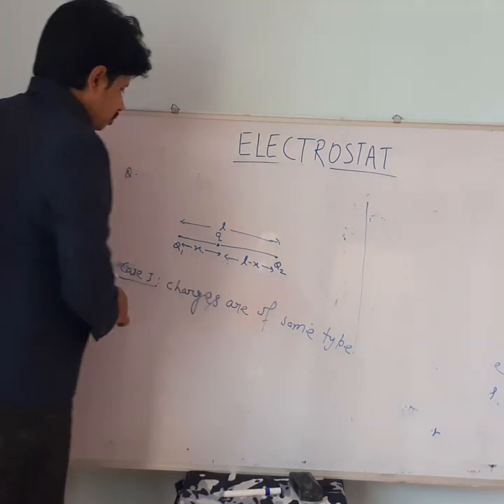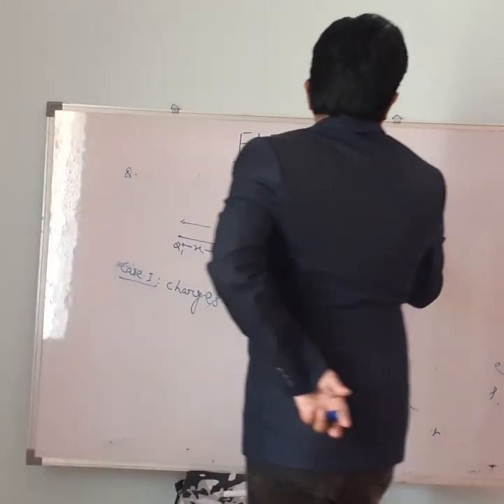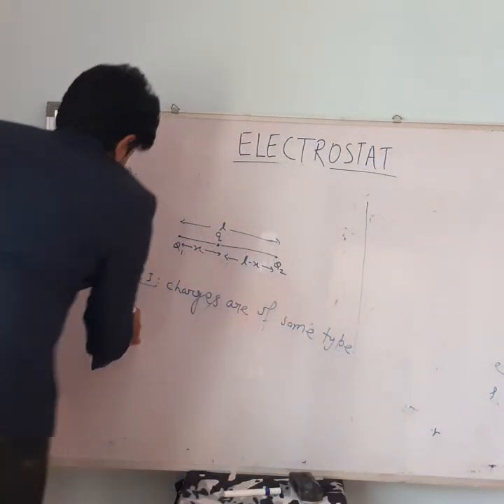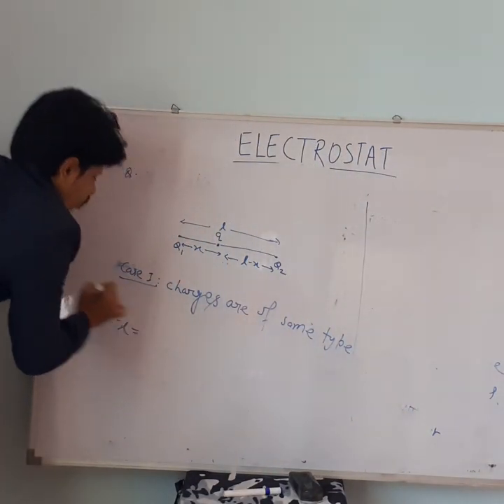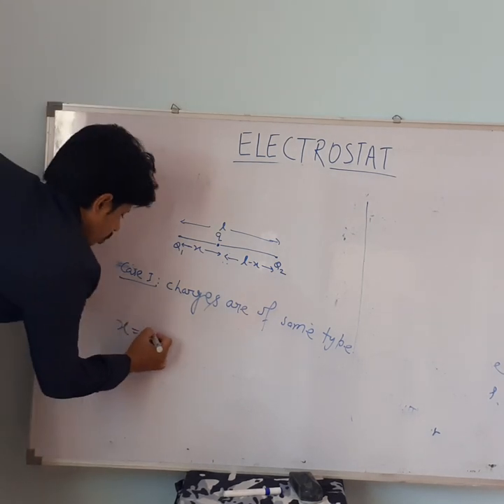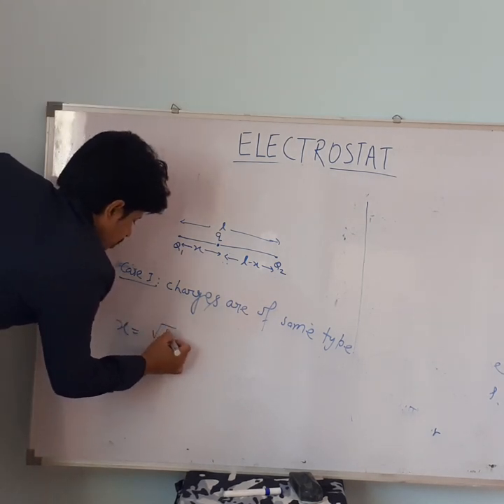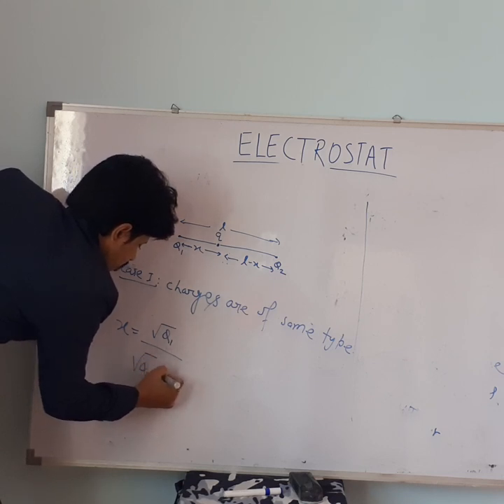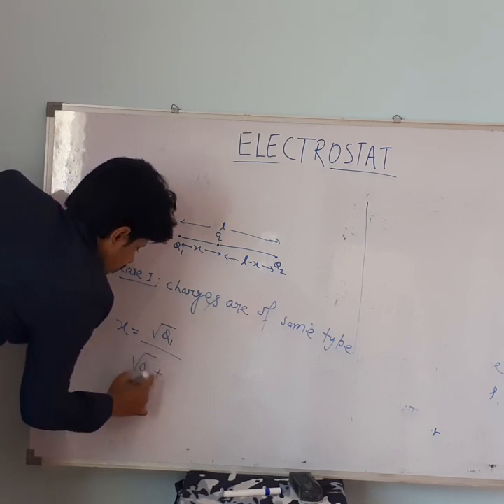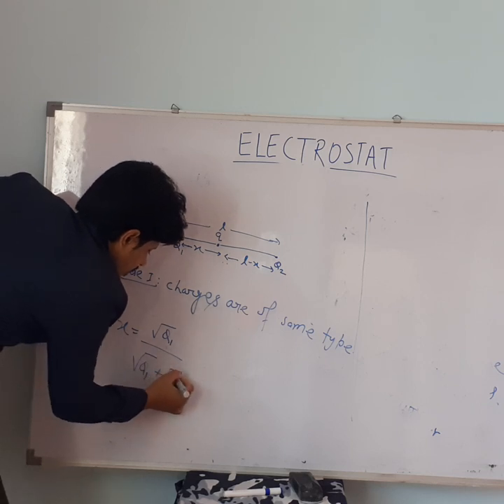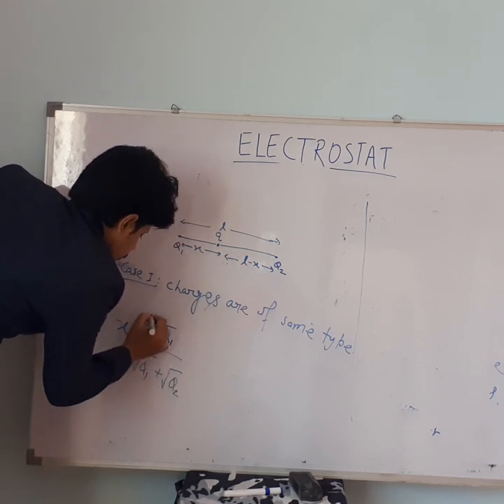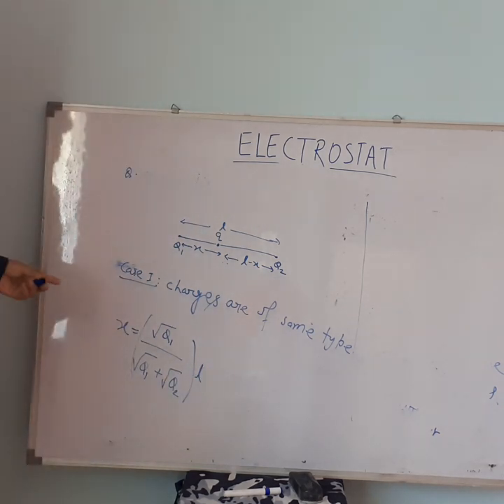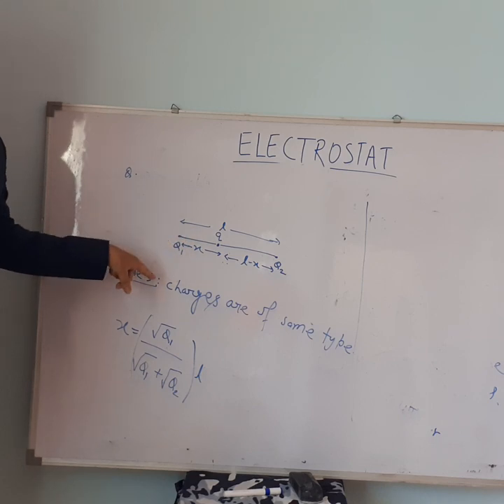So the value of x in this case, directly I write, x is equal to root under Q1 upon root under Q1 plus root under Q2, into L. So this will be the position.